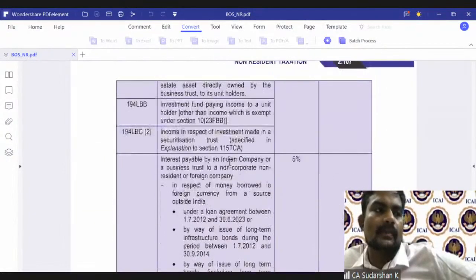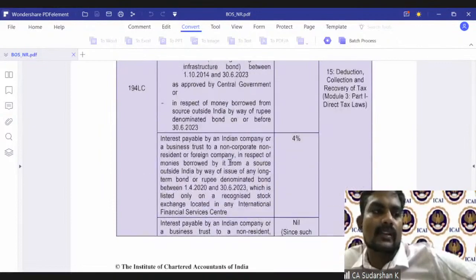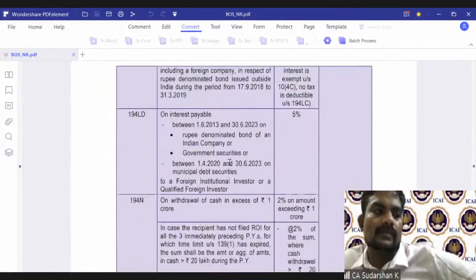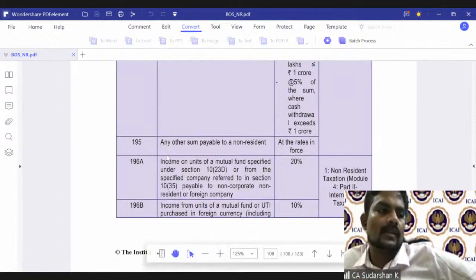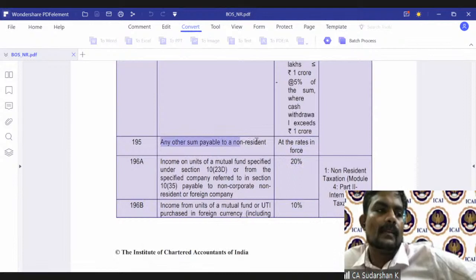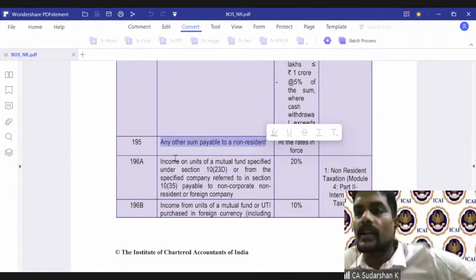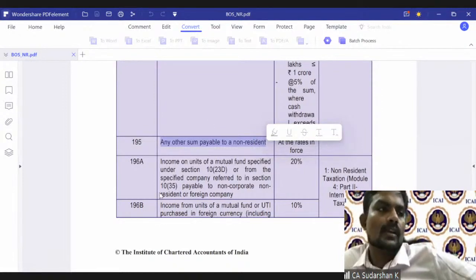Again, 194LB, LC are very individual investment specific, you can just have a look at it. 195, this is what we had covered in detail, because invariably many of the non-resident income will come under 195. Any other sum payable to a non-resident.